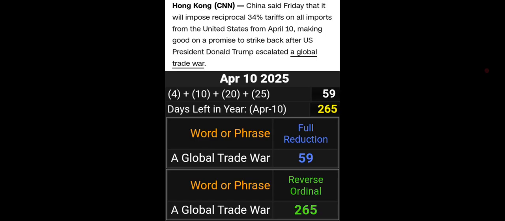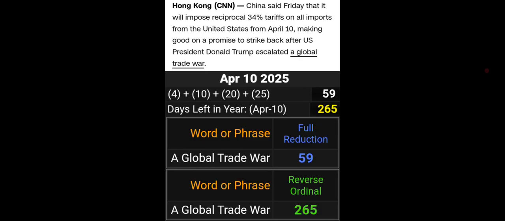China said Friday that it will impose reciprocal 34% tariffs on all imports from the United States from April 10th, making good on a promise to strike back after U.S. President Donald Trump escalated a global trade war. See how they underlined a global trade war? Well, that's very interesting because April 10th, 2025 is going to be a day with 59 date numerology. 4 plus 10 plus 20 plus 25 is 59. A global trade war equals 59.